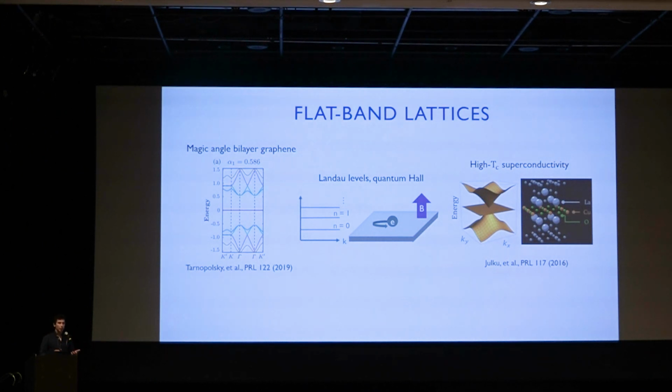And this is understood to give rise to a lot of strongly correlated physics seen in bilayer graphene, such as superconductivity. Another example is the Hall effect and Landau levels. And finally, a few theoretical models for high temperature superconductivity come from lattices with flat bands, such as the Lieb lattice.